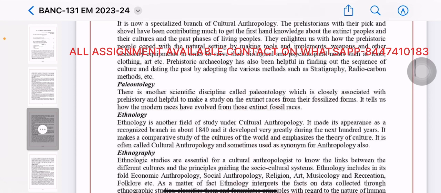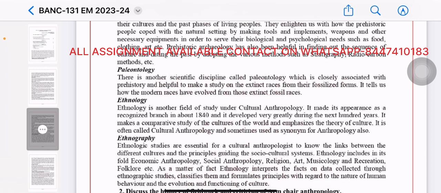Ethnology. Ethnology is another field of study under cultural anthropology. It made its appearance as a recognized branch in about 1840 and it developed very greatly during the next 100 years. It makes a comparative study of the cultures of the world and emphasizes the theory of culture.